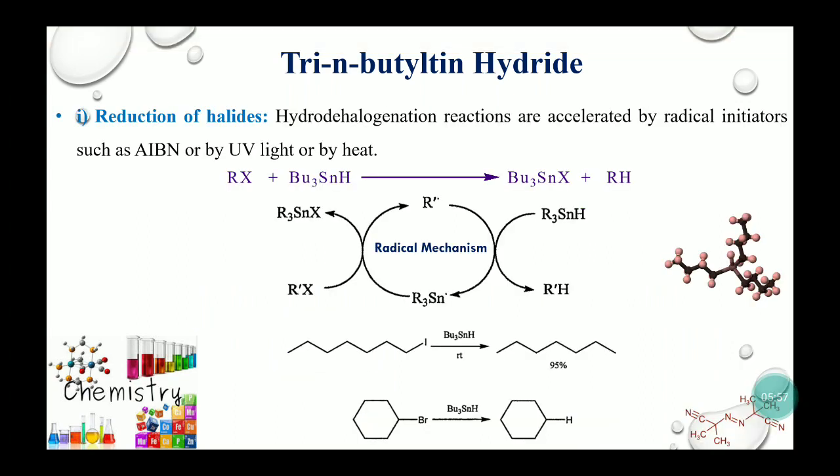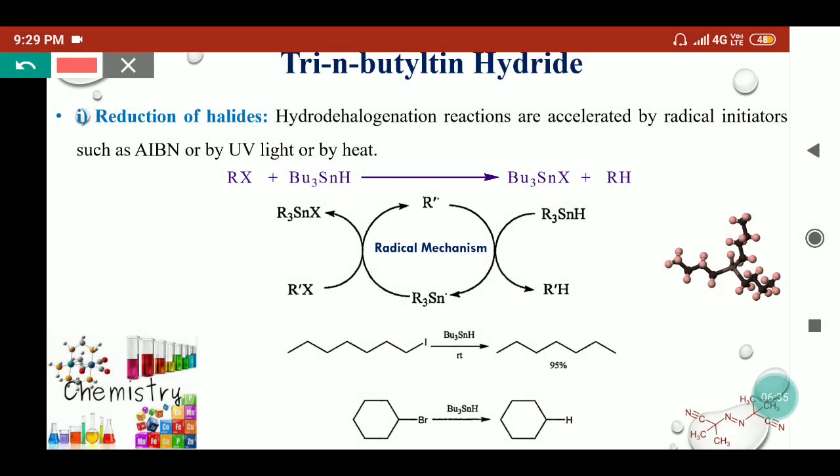So firstly we will look at the halides. This reagent is quite chemoselective as well as regioselective. With respect to chemoselectivity, they are useful to treat with alkyl halides, nitro compounds, and acyl halides, except that they are tolerant to many functionalities. So here we will look at the halogen containing compounds. That means when we use TBTH with an alkyl halide, that alkyl halide can be converted into alkanes. So simply haloalkanes in the presence of TBTH will convert into alkanes.